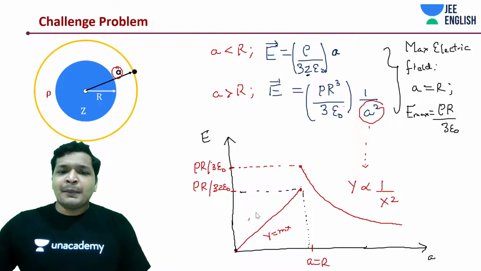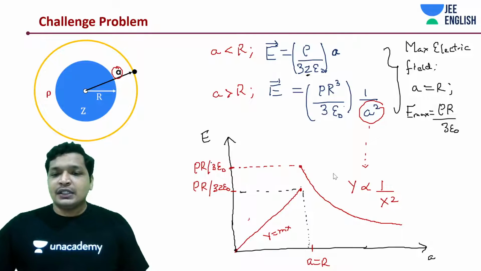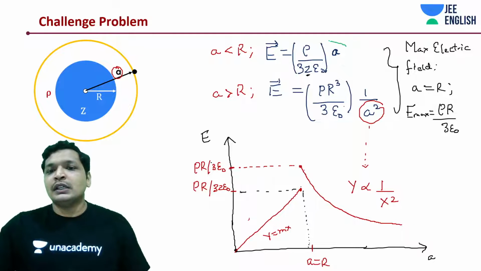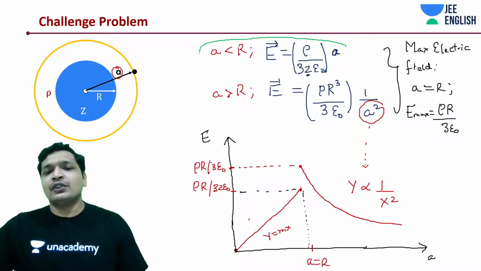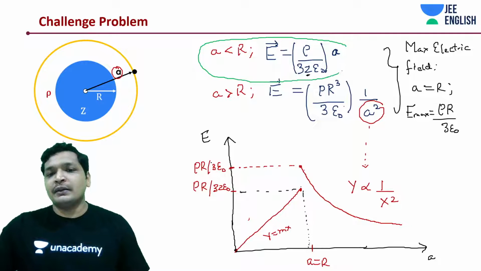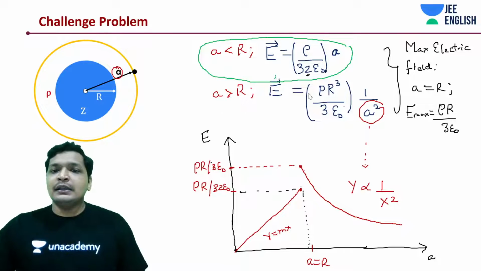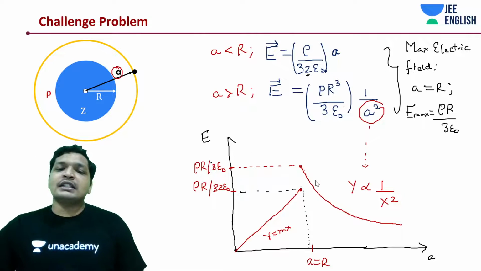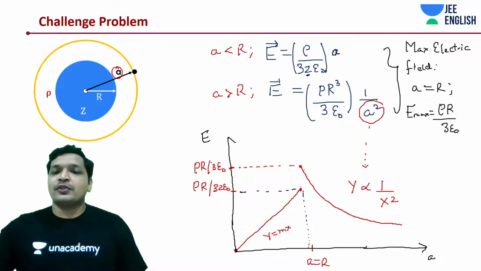So now we derived this equation earlier, which came out to be E is equal to rho divided by 3Z epsilon naught into A. We just derived that equation in the earlier problem, so don't worry about it.